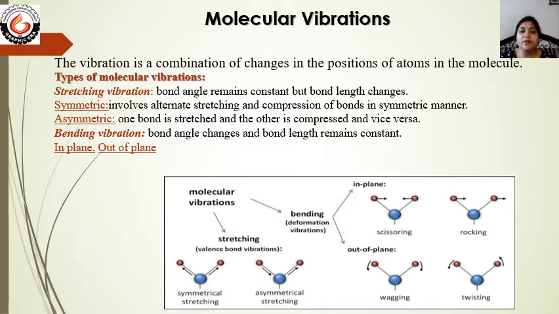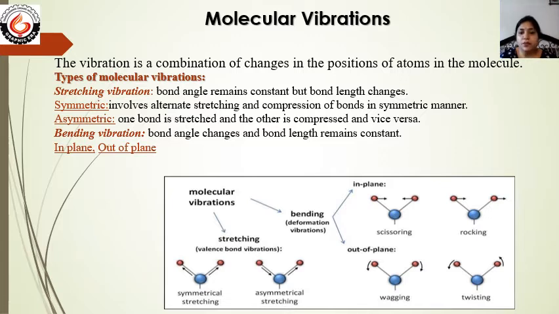In stretching vibration, the bond angle remains the same, but the bond length changes. It increases, then decreases, increases and decreases. This type of vibration is also divided into two types: symmetric vibrations and asymmetric vibrations.